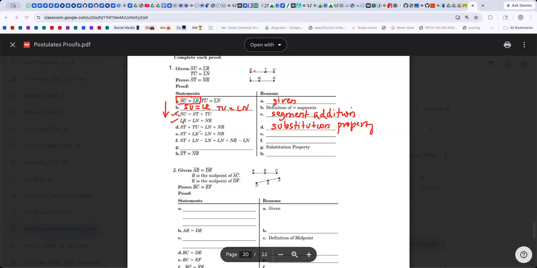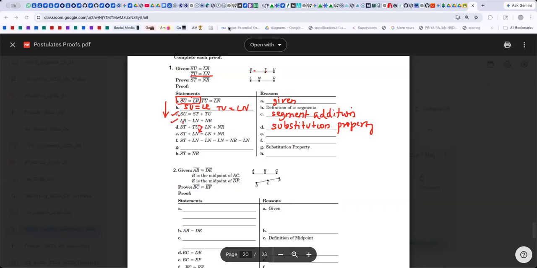I didn't understand that. Because TU equal to LN is given, see? Instead of TU, you're substituting LN. You got it? This is again substitution property of equality.